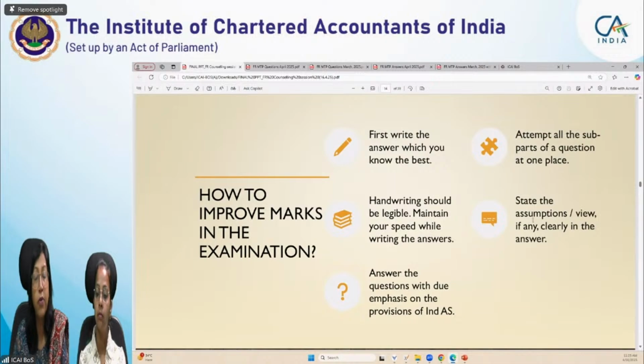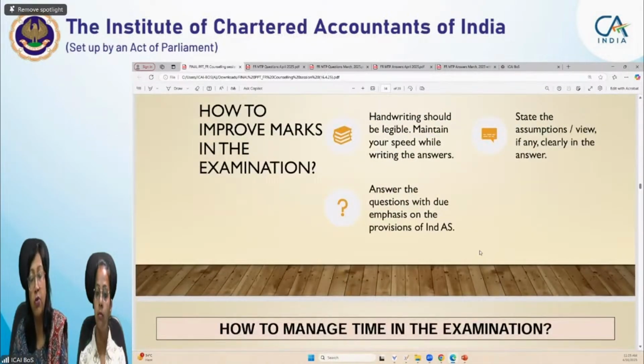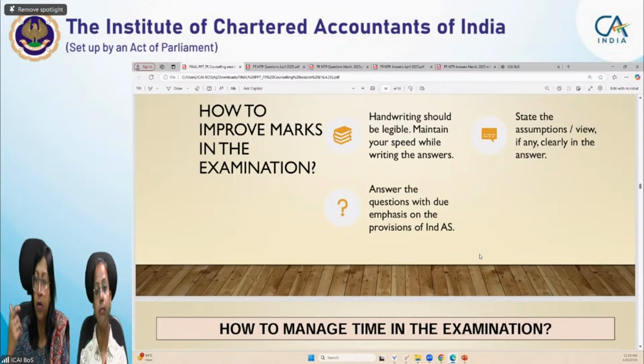All sub parts of the question should be attempted at one place. If you are not confident with any one part, then leave sufficient extra space and move on to another part. If you have attempted question 2A, but you are not very confident with 2B, then leave one or two pages depending on the marks and move on to question number 3A, so that after completing all the questions which you are confident about, you can come back and complete it there in the same series. Okay.